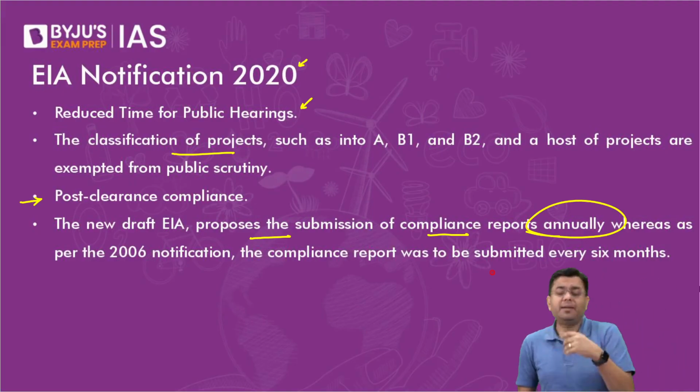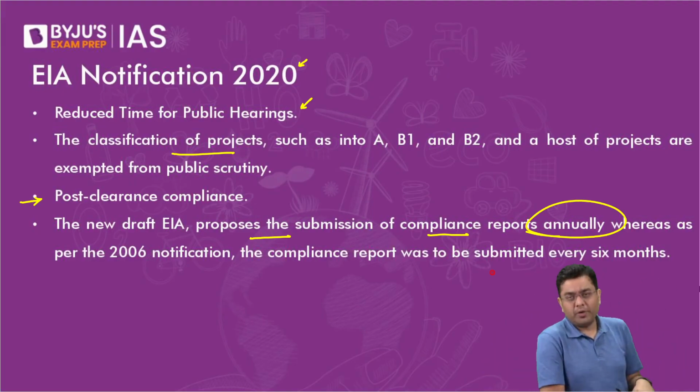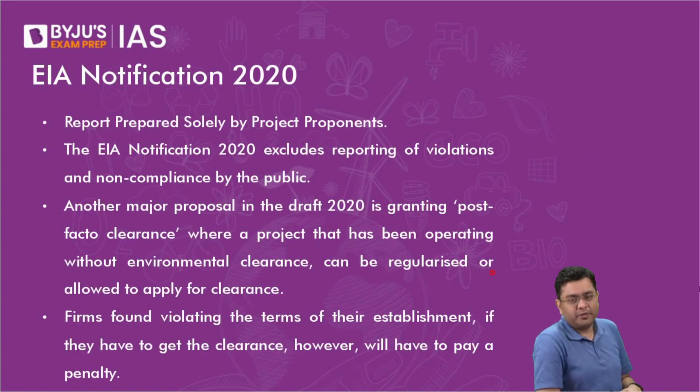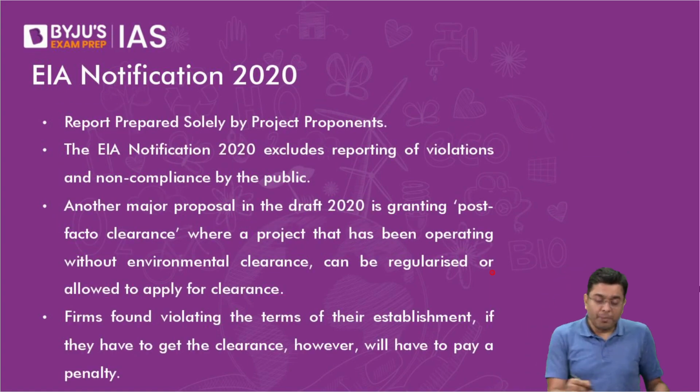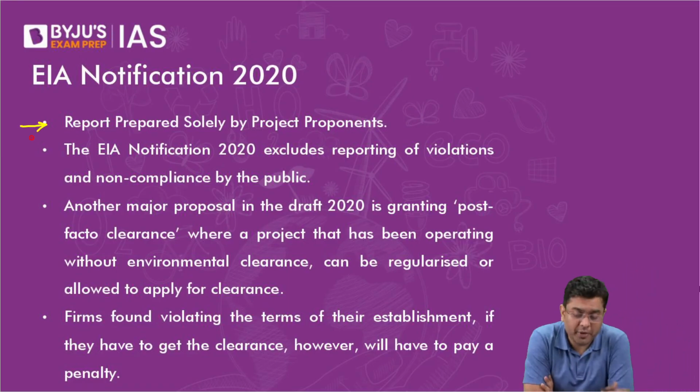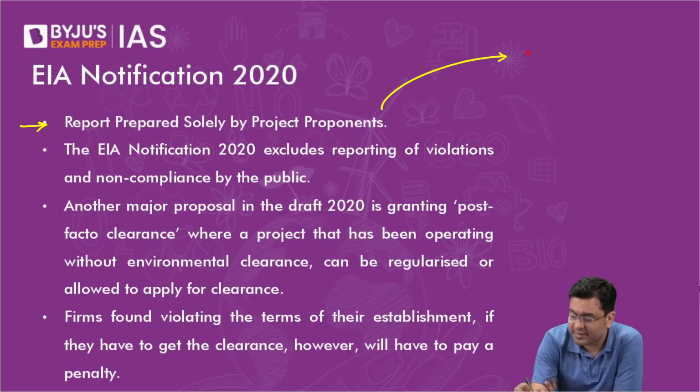So the government said that basically we are smoothing it out. But the counter argument is that you are basically making it easier for the companies now to exploit that. They can violate the norms for a long time, and they can submit the report annually. So that is the other side of the argument. Now, the EIA report is prepared solely by the project proponents. Now, this brings into existence conflict of interest.